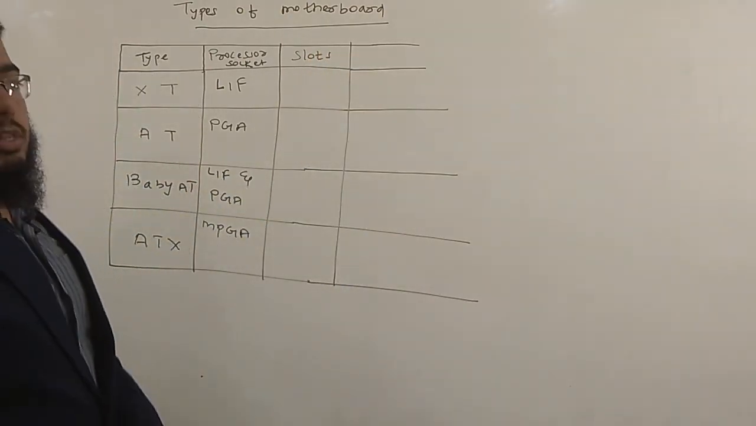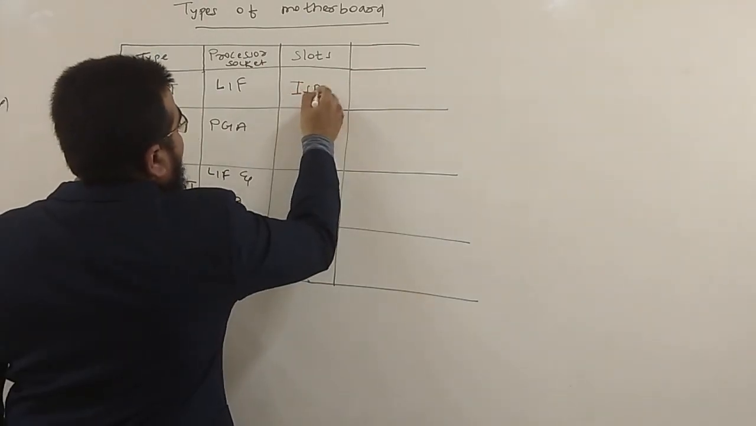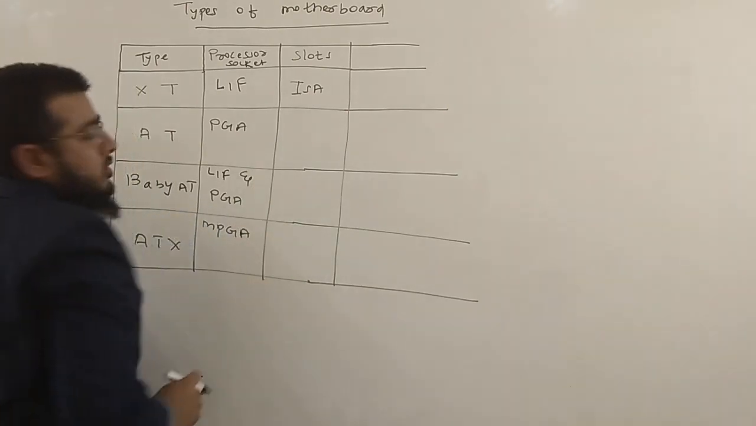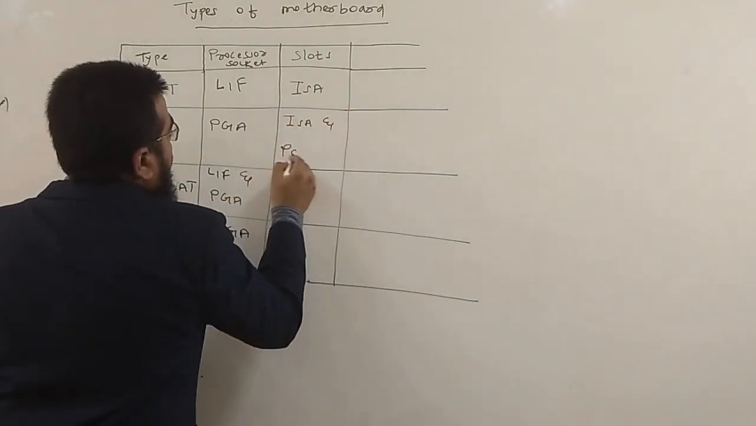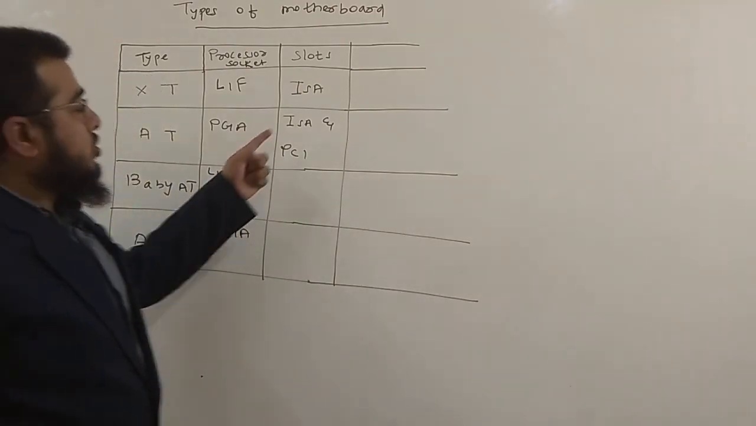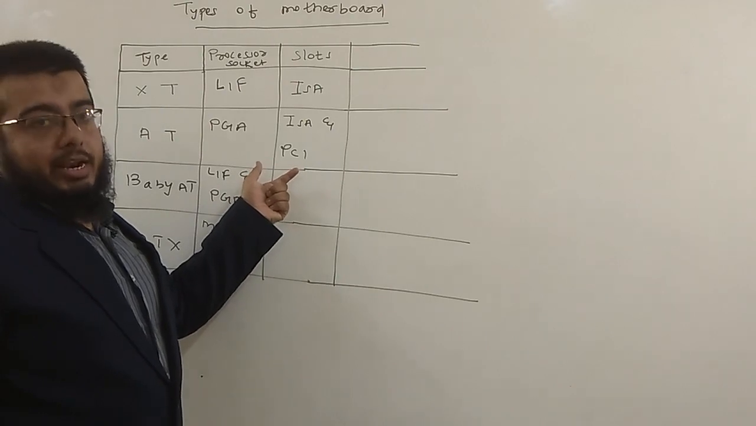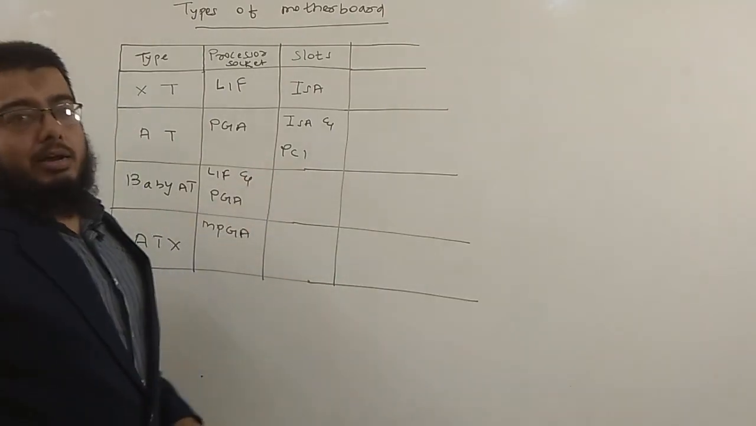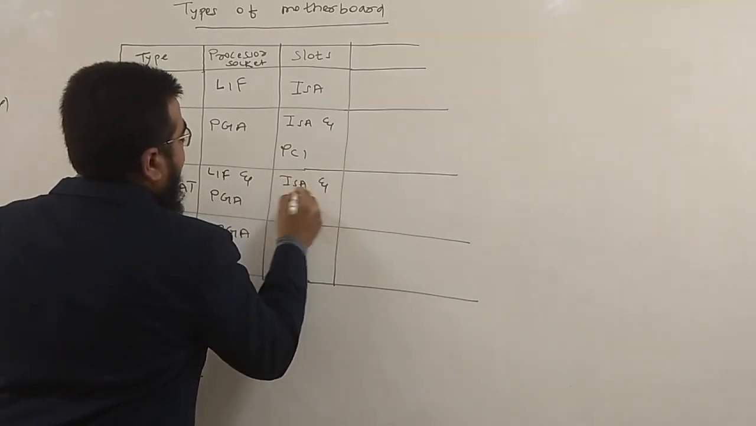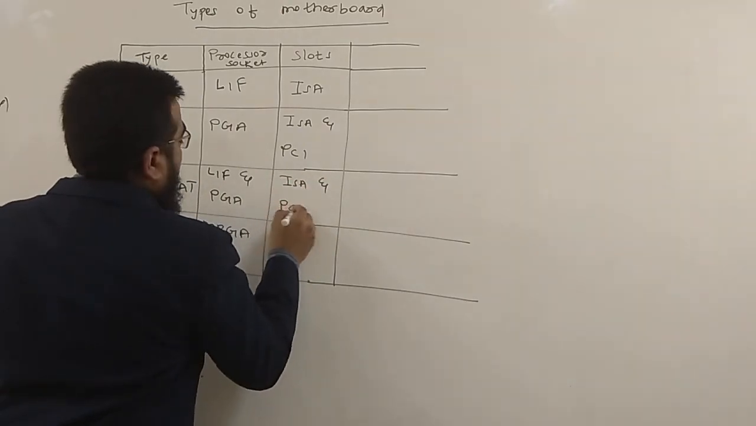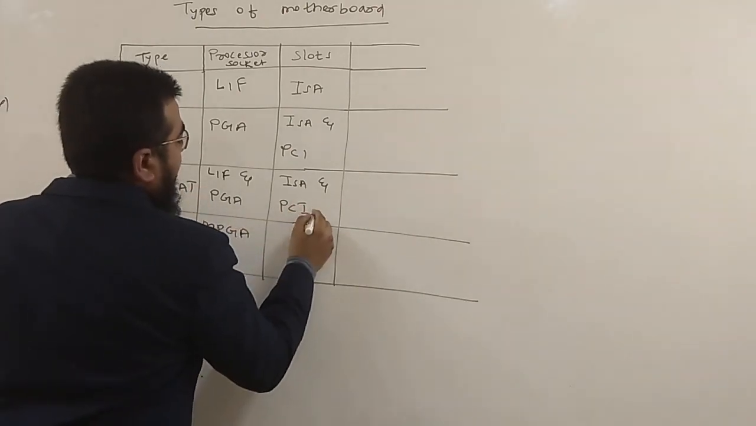Let us see the slots they had. At that time in XT we had ISA, industry standard architecture. Here we had ISA and PCI both, that is industry standard architecture and peripheral component interconnect, and this was developed by Intel company. In Baby AT also we have both ISA and PCI. In fact, we had AGP also.